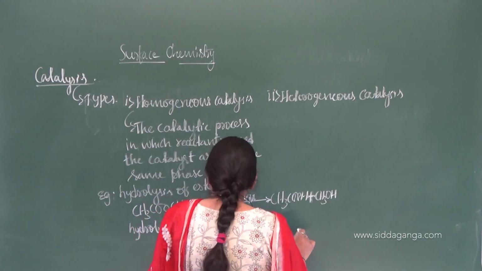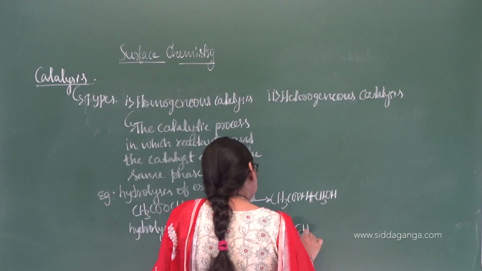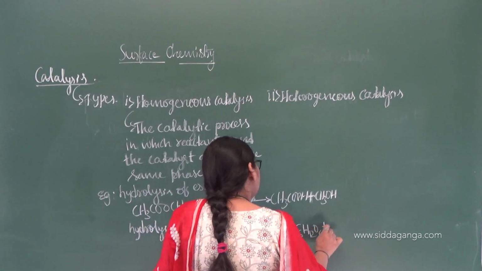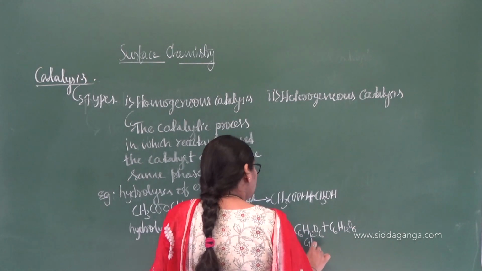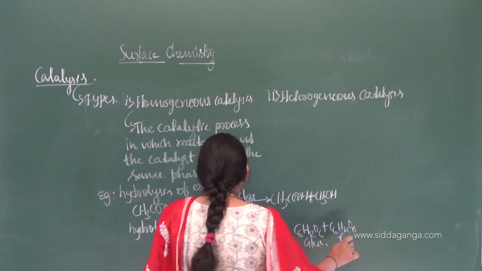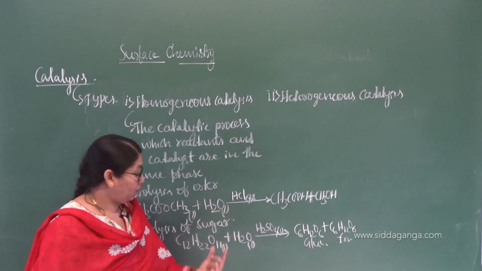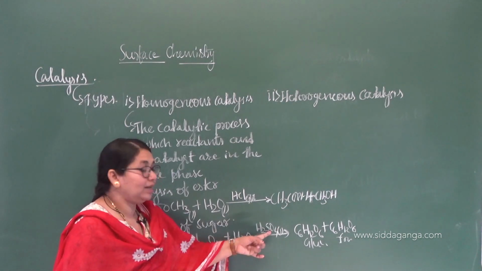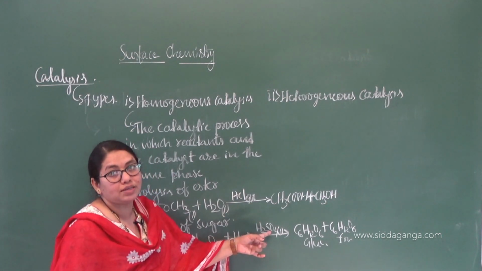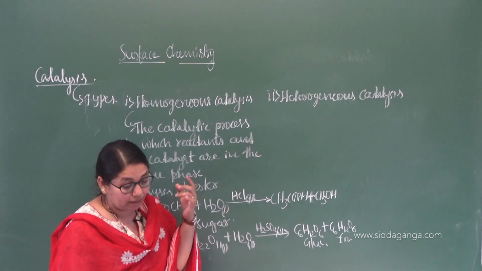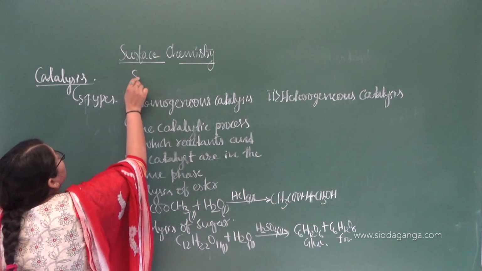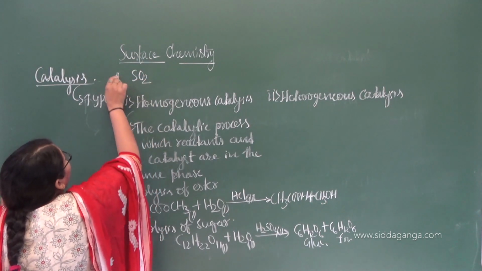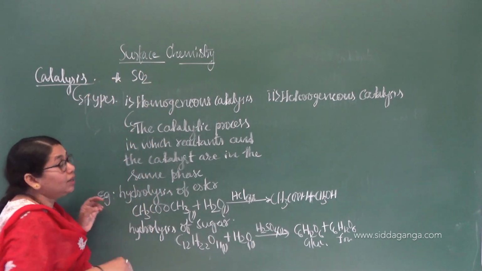So what product are you going to get? One is glucose, C6H12O6, and one is fructose, that is also C6H12O6. So I will write glucose, fructose. Here also you observe that reactants and the catalyst are in the same phase. One more reaction you can have here, so that if you forget any one, you can have the another one, right?